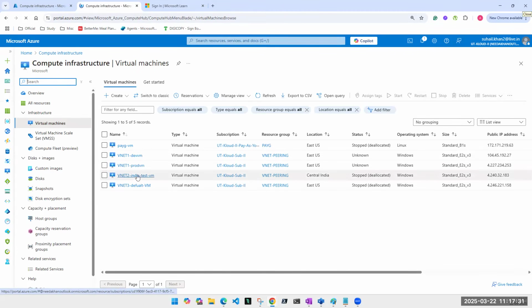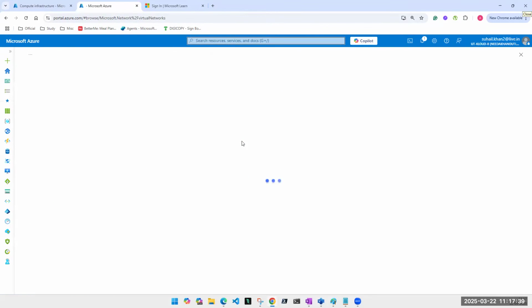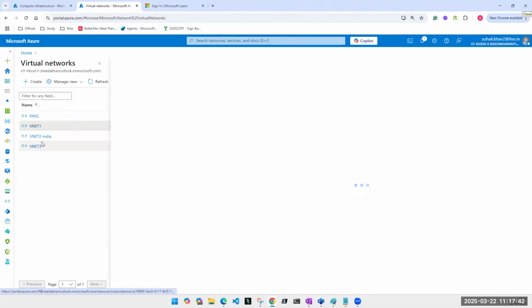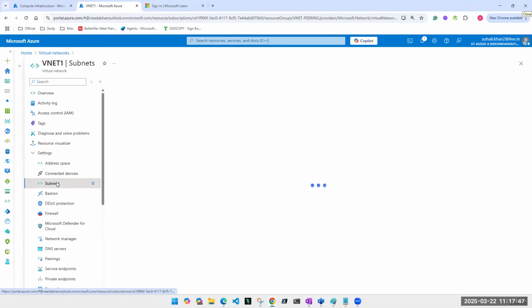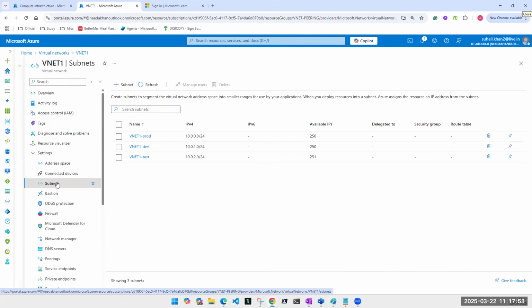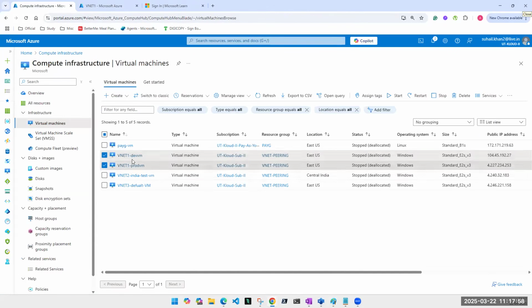See, if this is a dev subnet, okay? This machine is in dev subnet. What will be the IP range of this? VNet 1, the machine which is there in dev subnet. I want you to tell me what will be the IP of that machine. That is the first resource of that subnet. So what will be the IP of my dev machine? I'm talking about private IPs, guys. Public IP we have only because I want to access and show you something. Otherwise, public IP will not be there. Everything will be dealt on private IP.